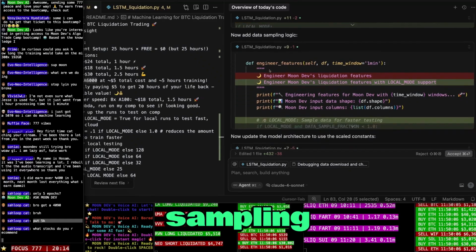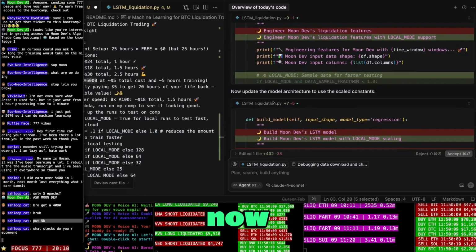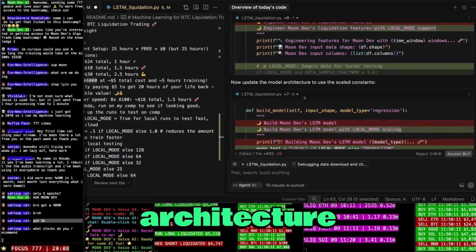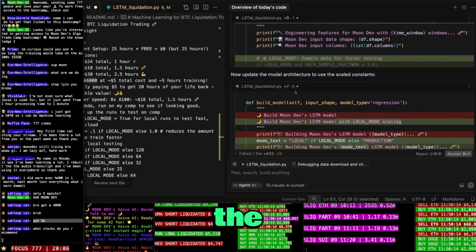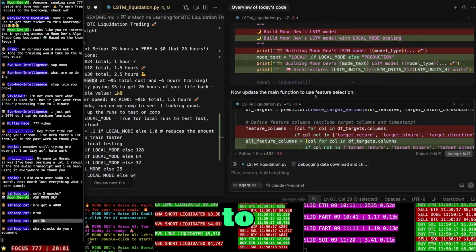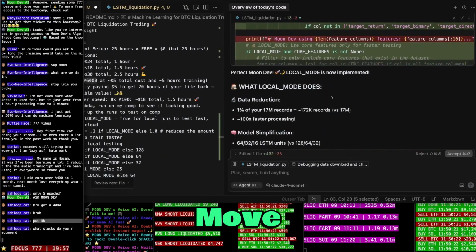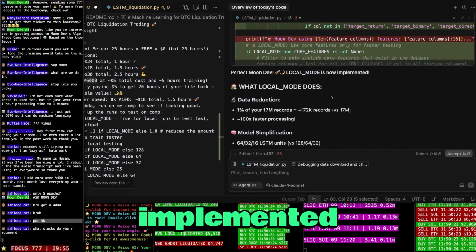Now add data sampling logic. Now update the model architecture to use the scaled constants. Now update the main function to use the feature selection. Perfect, Moon. Local mode is now implemented.